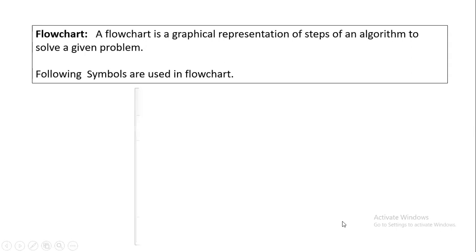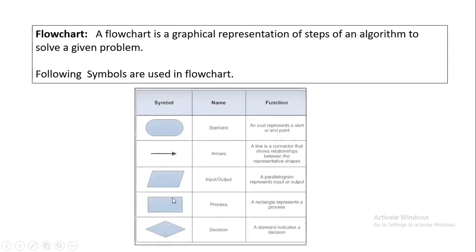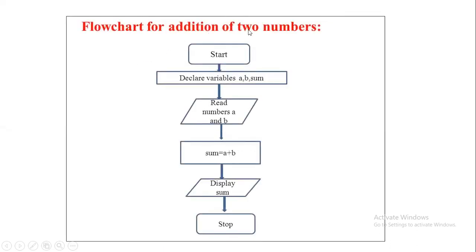This is an example of a flowchart in which you have certain symbols. You use these symbols to solve a particular problem. For example, this is a simple flowchart to add two numbers. You start with the start symbol, then you declare three variables: a, b, and sum. Then you read two numbers, add them and assign the result to sum. You display the sum and stop. This is a simple flowchart to add two numbers.